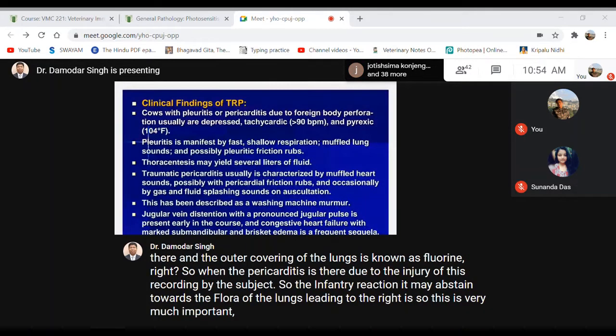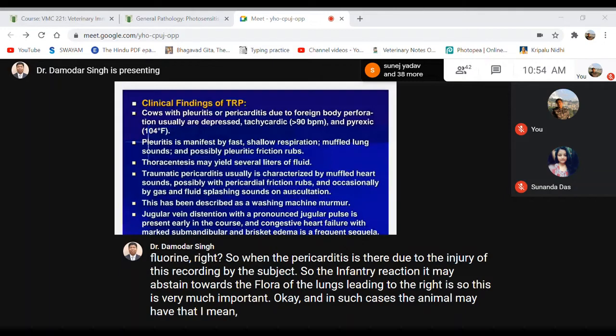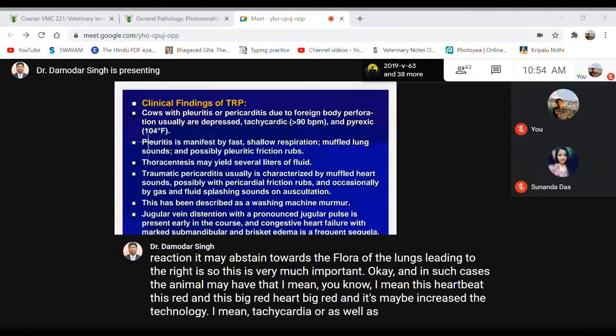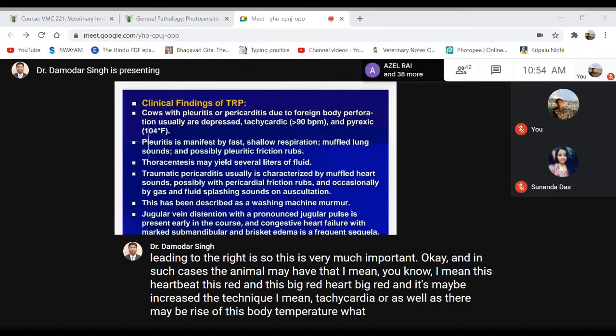Okay, and in such cases, the animal may have an increased heartbeat rate, that is tachycardia, as well as a rise of body temperature, what we call pyrexia or a pyrexic condition.